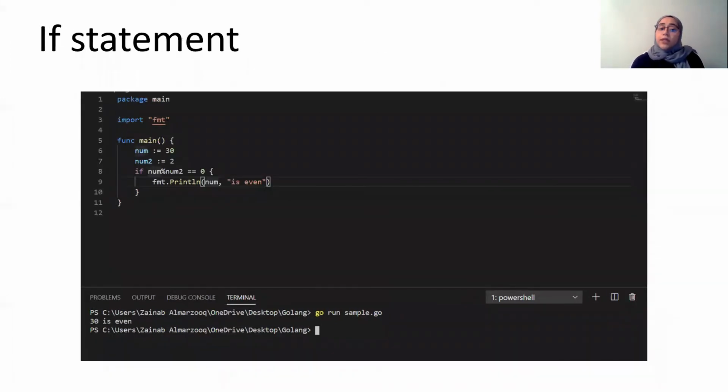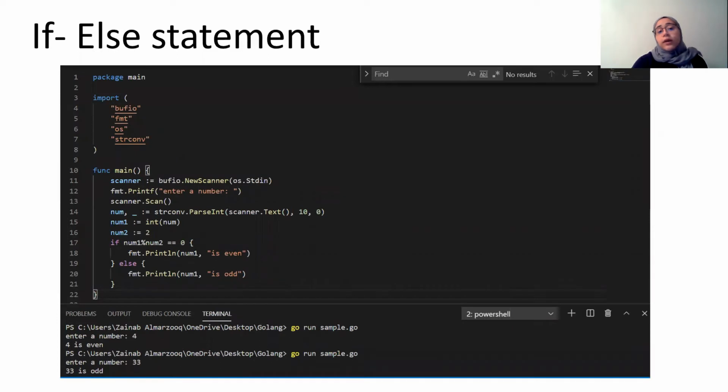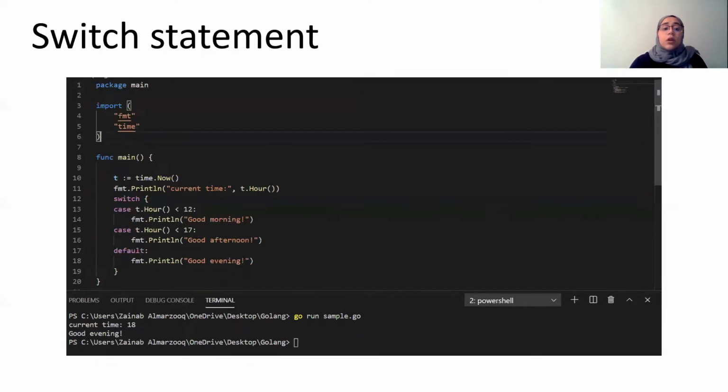Then we have the if statement. The if statement also performs just like any other coding language. And then we have the if else statement. The switch statement can be used as a simpler way of writing if-else statements. It runs through each statement until the condition is met and then it breaks. The break is encoded within the language, so it doesn't have to be explicitly coded.